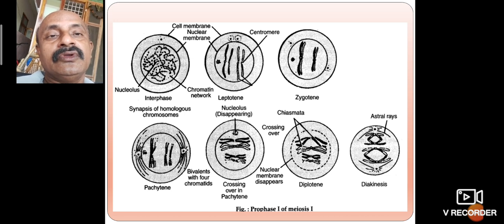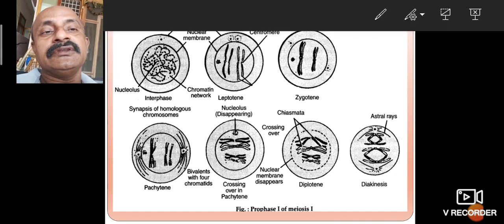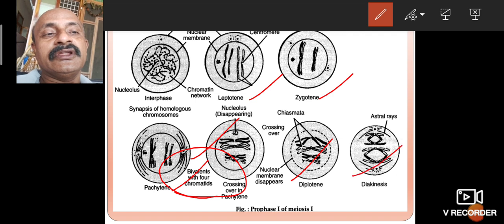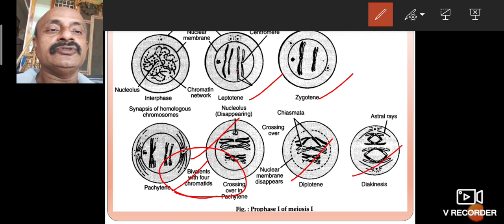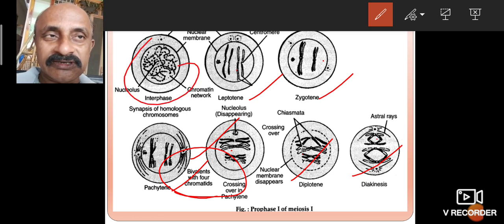That is also here: leptotene, zygotene, pachytene, diplotene, diakinesis. Interphase is different. Here it is leptotene, zygotene, pachytene, diplotene, diakinesis, a total of five stages. Interphase means between two reduction division stages.